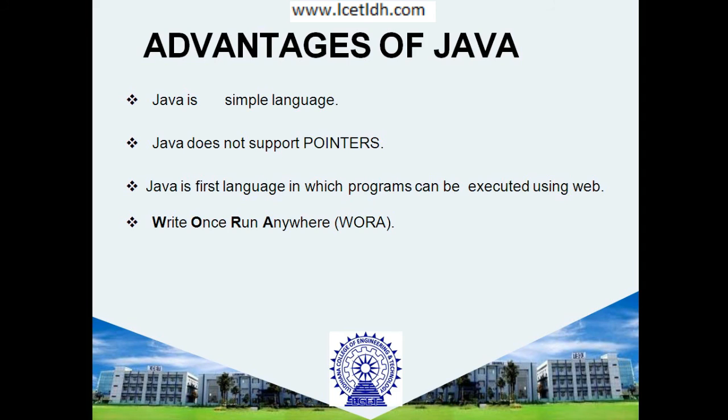Java is the first language whose programs can be executed using the web. As we can see, there are so many websites designed in Java only. One of them is Java T-Point, which we have seen, and IRCTC, the railway website for India, is also designed in Java only. Moving to the next, it is write once and run anywhere, which means if you are writing a program in Windows and you want to run the bytecode of the same program on another system having another operating system, you can easily do that.